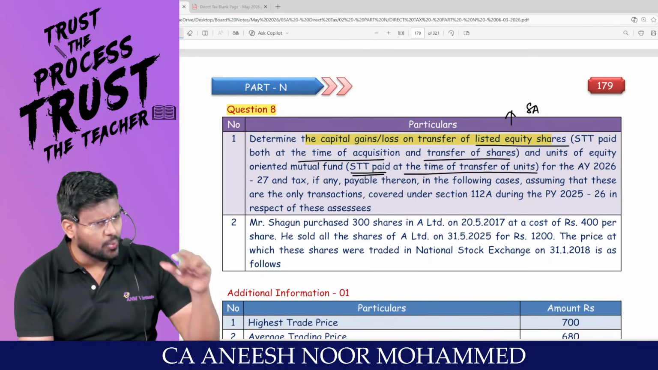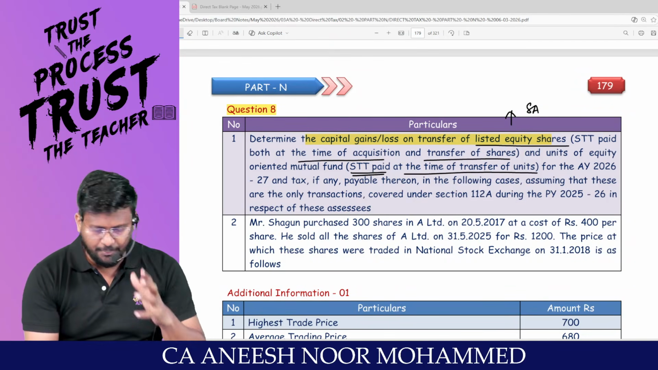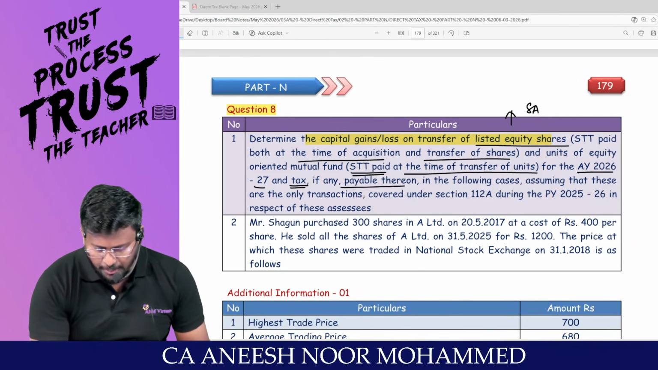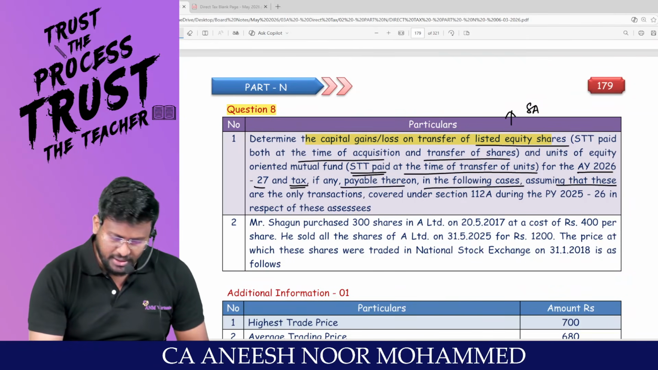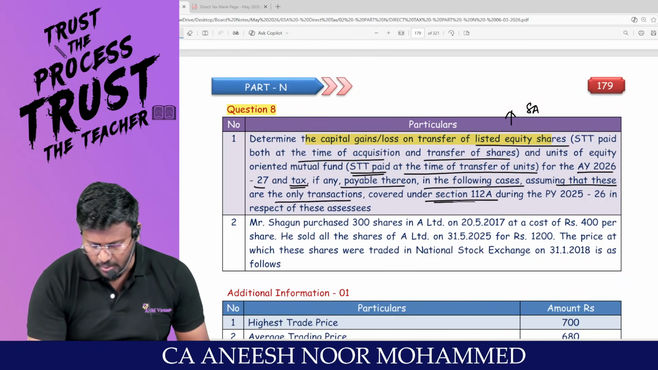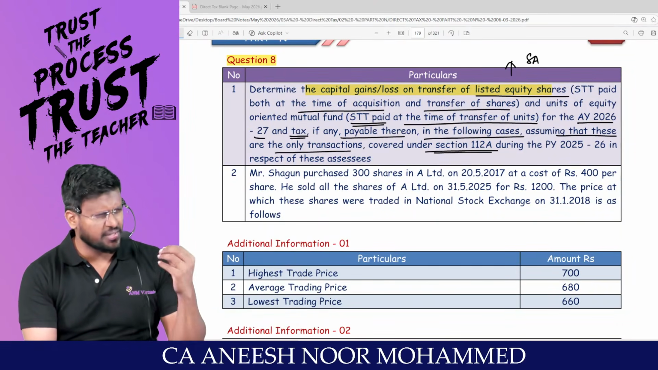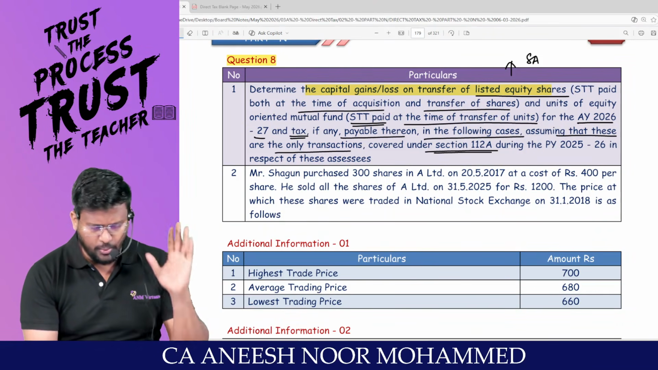With regard to units, you are liable to pay STT only at the time of transfer, for assessment year 26-27, and tax if any payable thereon in the following case, assuming that these are the only transactions covered under 112A during the previous year 25-26 in respect of the assessee. They themselves said that it's a super asset, a 112A asset.